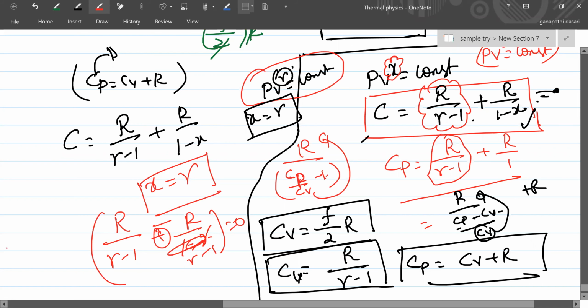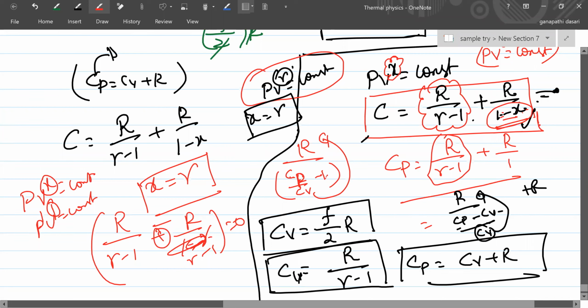For mathematics here, PV power X is equal to constant. PV is equal to constant means PV power 1 is equal to constant. P power 1 into V power 1 is equal to constant. V power 1 means what? X plus what is there? 1, sir. You substitute 1 here. 1 minus 1 is how much? 1 minus 1, 0, sir. R by 0 is how much? Undefined, right? Infinite, right? You see, isothermal process C will be infinite. Did you understand this formula?